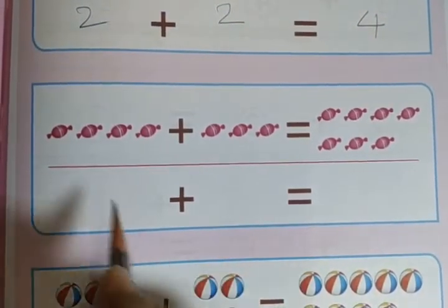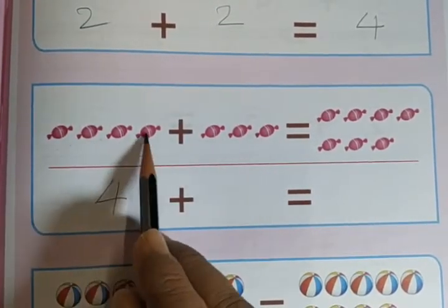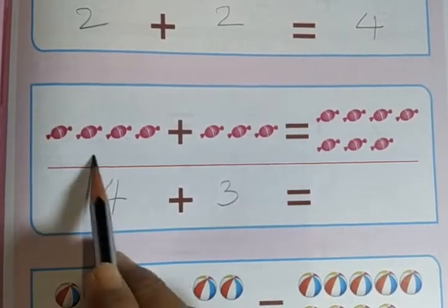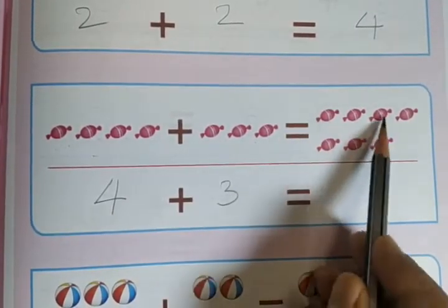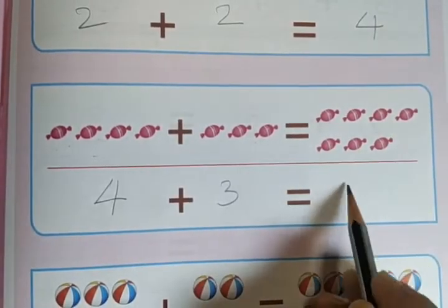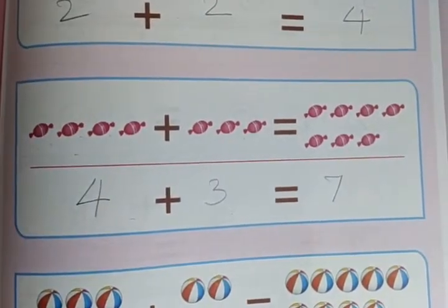Next is 1, 2, 3, 4, 4 candies, and 1, 2, 3, 3 candies. 4 plus 3 candies is equal to 1, 2, 3, 4, 5, 6, 7, 7 candies. Alright.